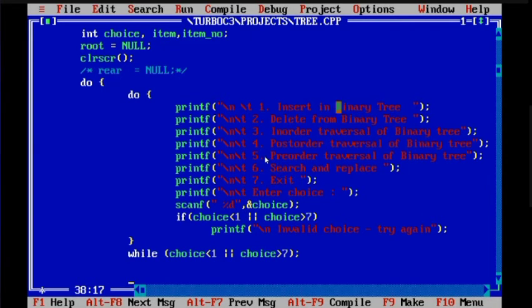If you press 1, insertion will happen. Press 2, deletion will happen, like that. So it is a menu. You have been given an option, which you need to press for executing a different program. The terminating condition is given as, see, this is the use of or. So if the choice is less than 1, or if the choice is greater than 7, what will happen?